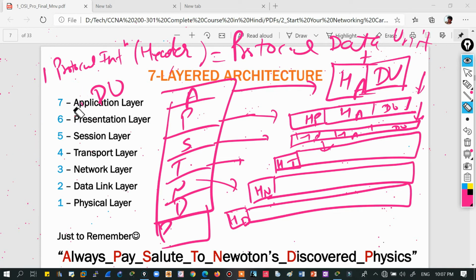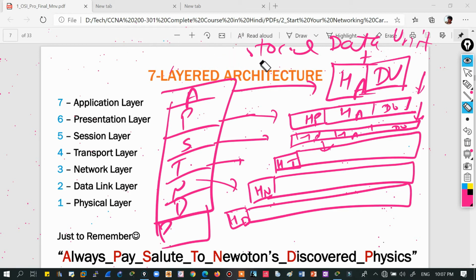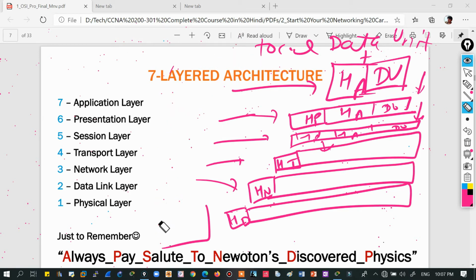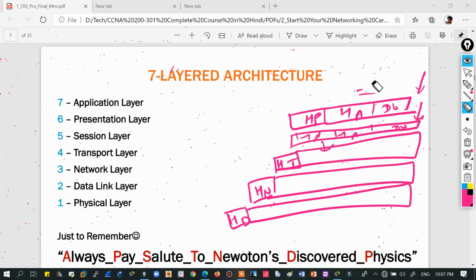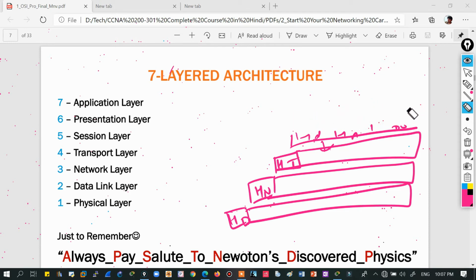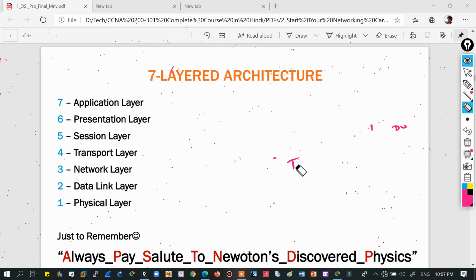So what I need to discuss is the name of the PDU at each layer. Just remember that upper layers have no name for PDUs. It means data is not divided in the upper layers, right? So this DU process is done at the transport layer. I just told you that for simplicity and for example's sake. But the actual data units, protocol data units, are created from the lower layers.